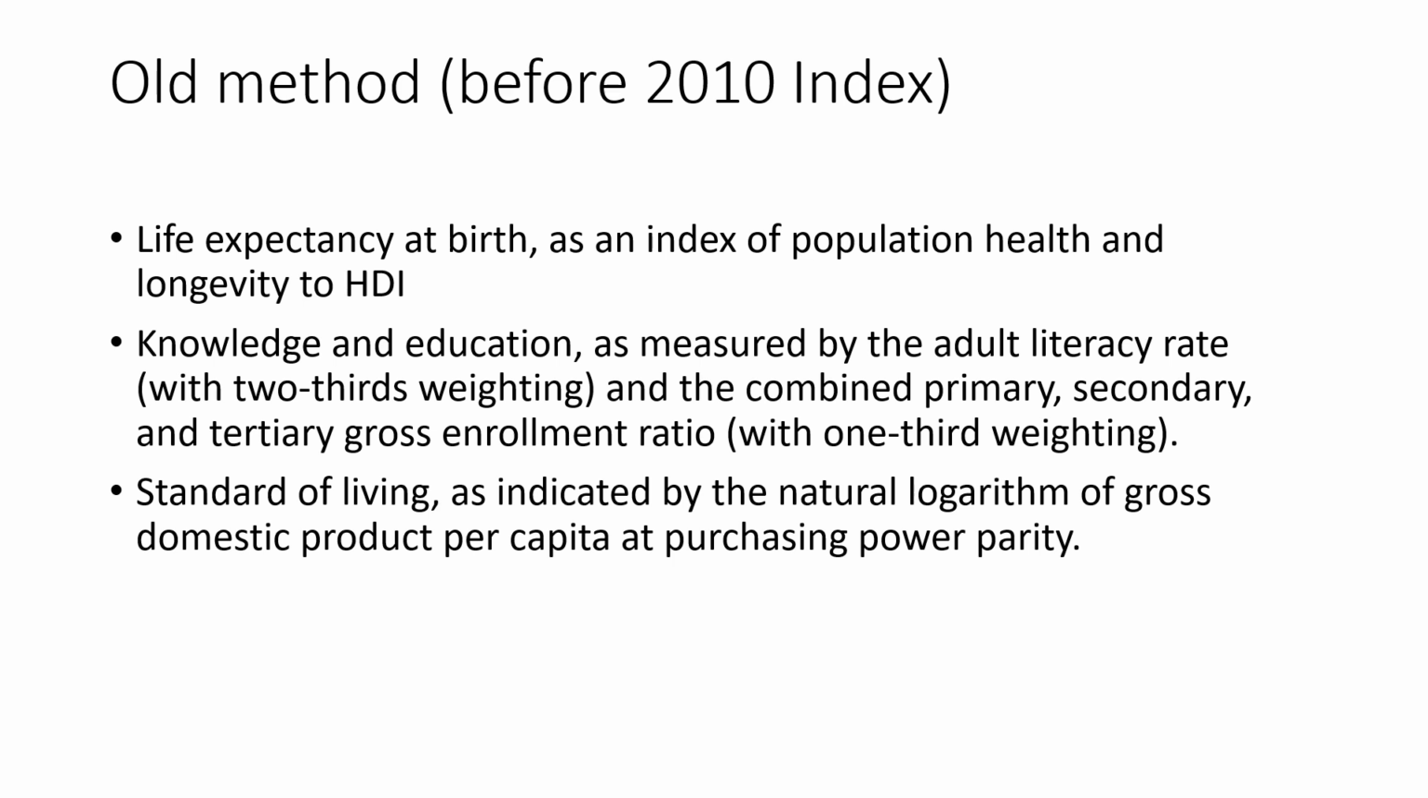These were the life expectancy at birth, which was taken as an index of population health and longevity. Then knowledge and education, for which the proxy taken was the adult literacy rate, and they combined the primary, secondary and tertiary gross enrollment ratios by giving 1/3 weight to each of these. Now they also took the standard of living. They assessed it by taking the logarithm of gross domestic product per capita at purchasing power parity.